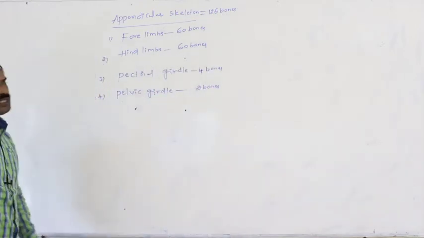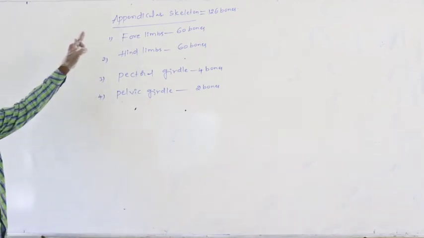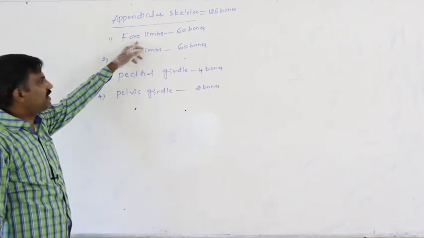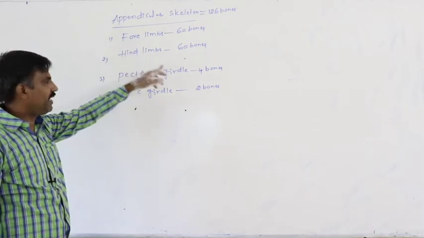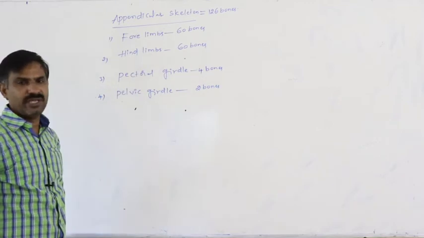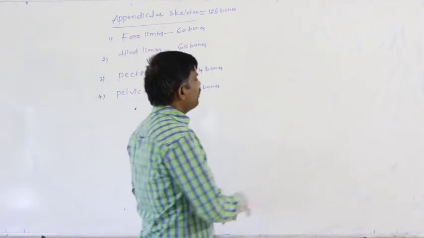Definitely in the appendicular skeleton, totally 126 bones are present. 60 bones in the forelimb, 60 bones in the hind limb, 4 bones in the pectoral girdle, 2 bones in the pelvic girdle. Again, what are the bones which are present in the forelimb?